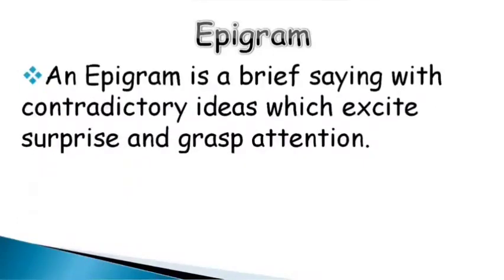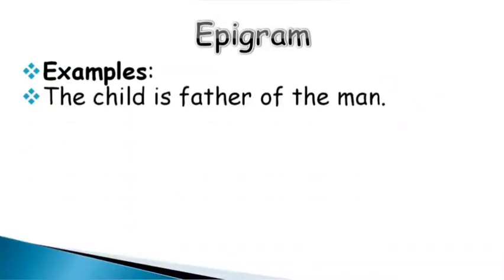Epigram. An epigram is a brief saying with contradictory ideas which excites surprise and grabs attention. So it will be a surprising term. The child is the father of man. We read this in William Wordsworth's poetry. This is obviously a very contradictory, very shocking term. So epigram is more than oxymoron.